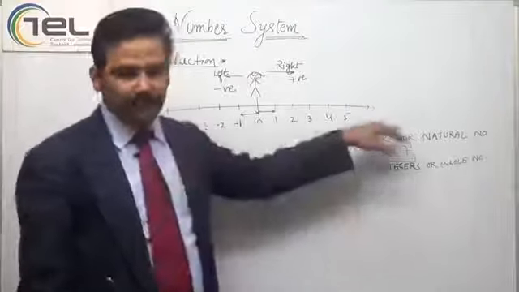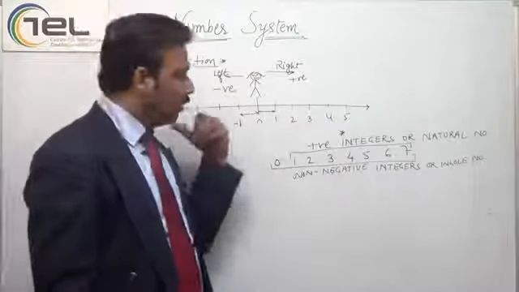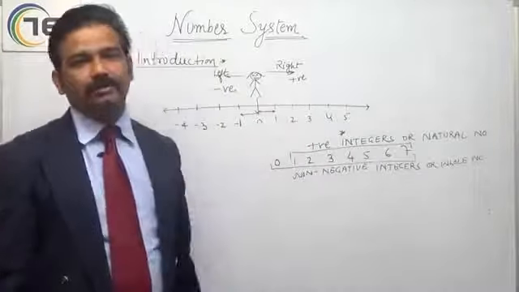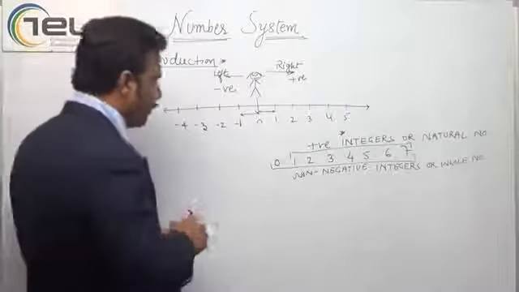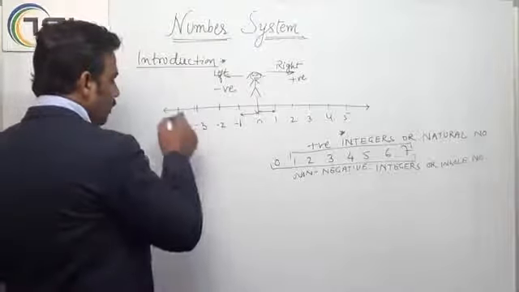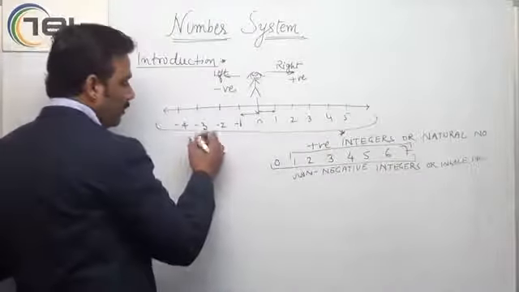All these numbers, on the positive as well as the negative side, are known as integers. So integers are the collection of these.